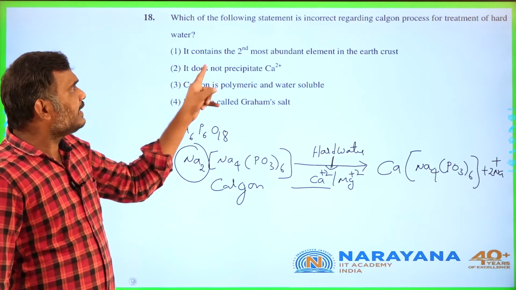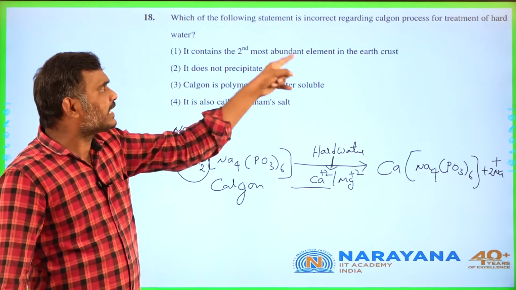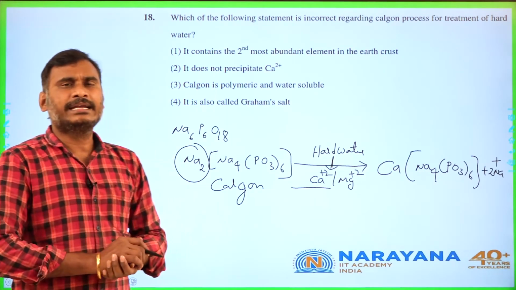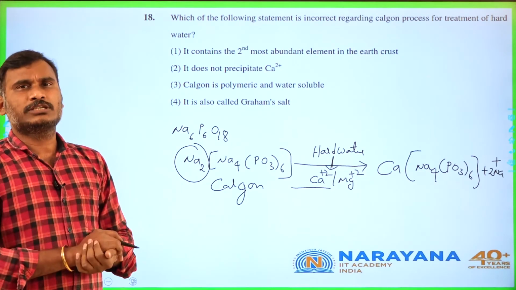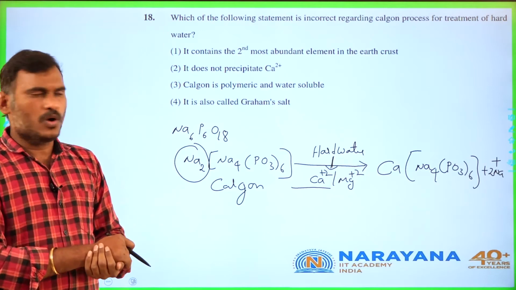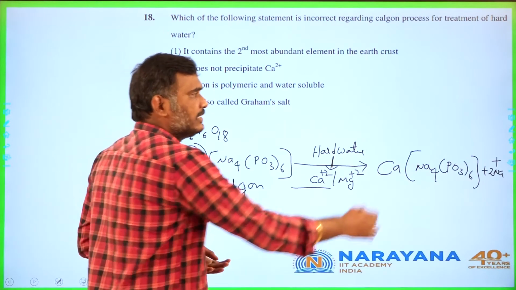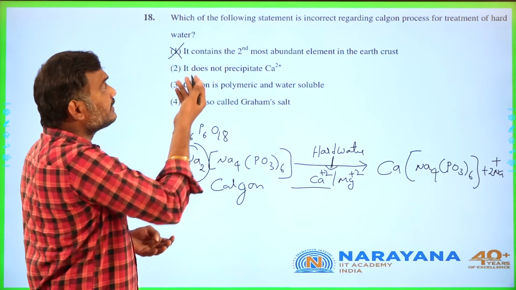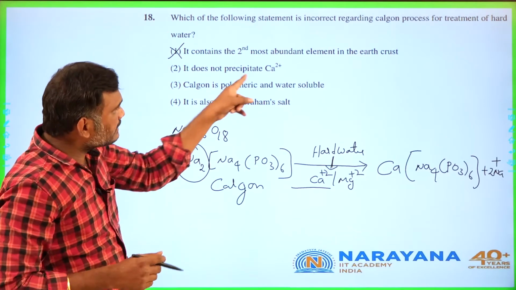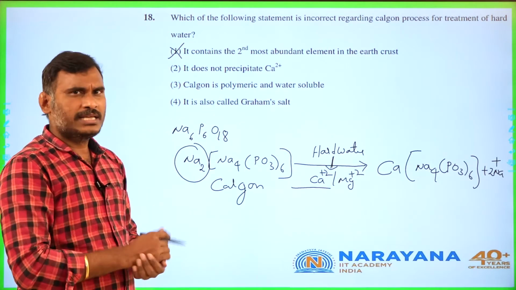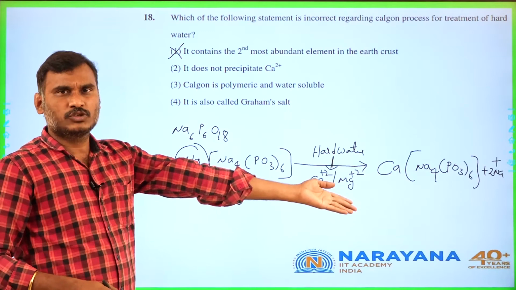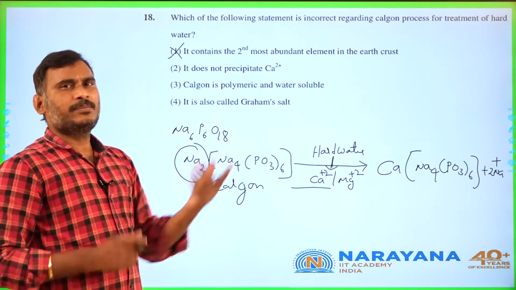Therefore, the first statement says Calgon consists of the second most abundant element in the earth's crust. The second most abundant element is calcium. Does it consist of calcium? No, it consists of sodium. This is a wrong statement. First statement is the wrong statement. It does not precipitate Ca2+. Yes, it does not precipitate Ca2+. It is taken up by Ca2+.